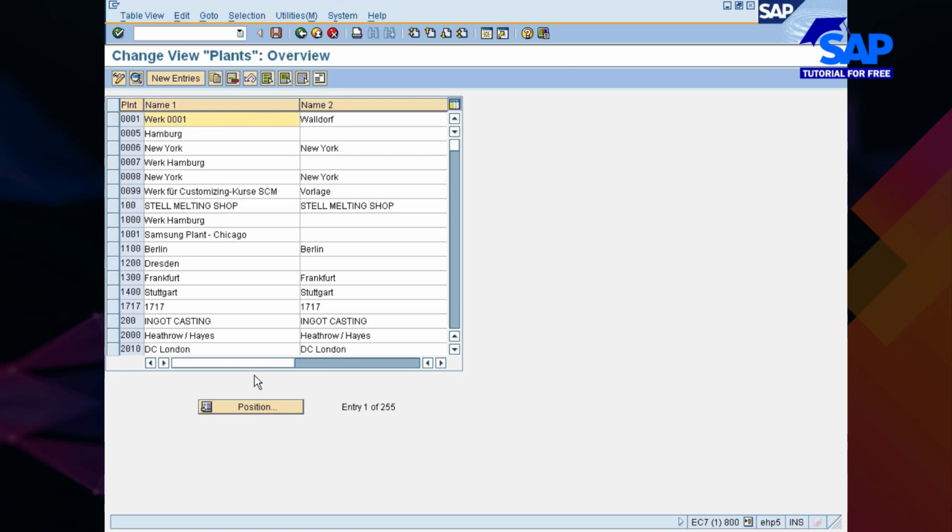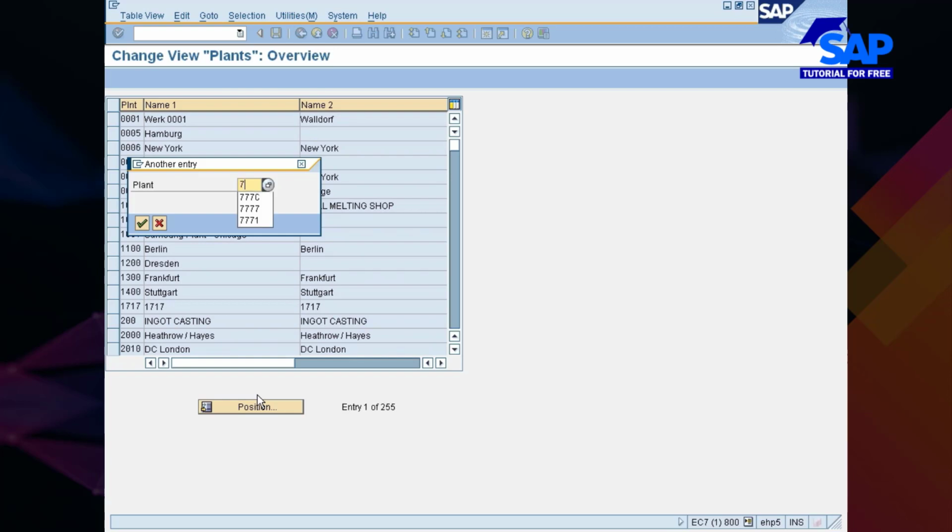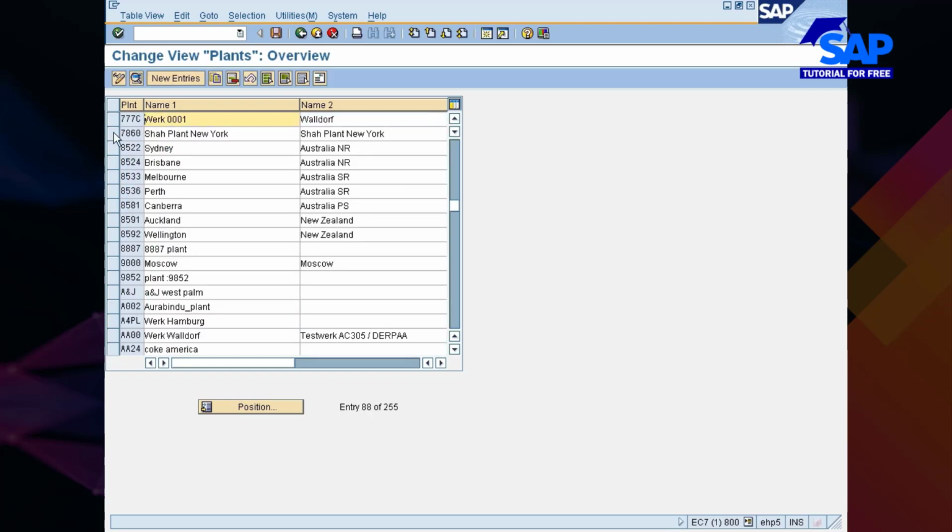Now here you should be able to see 777C. The name of the plant is WERK0001. Is this your plant name? No, that's not. So your plant name should be Nissan.